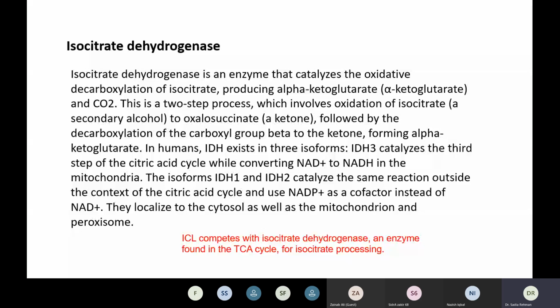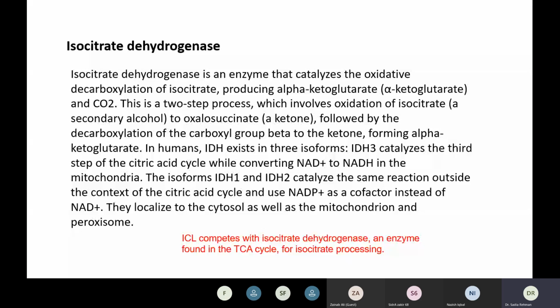Now, the very important thing is that ICL competes with isocitrate dehydrogenase. Isocitrate lyase is called ICL. ICL competes with IDH, okay? Isocitrate dehydrogenase is an enzyme found in the TCA cycle for isocitrate processing. What is the TCA cycle? We will be talking about this.